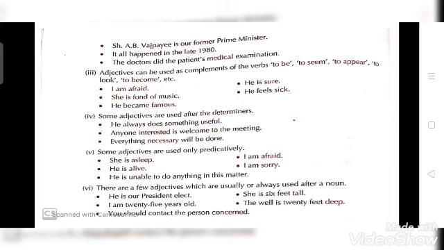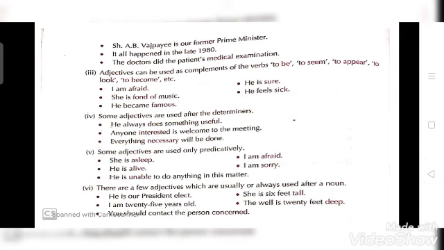Now the next point is some adjectives are used after the determiners. That means कुछ ऐसे adjectives होते हैं जो determiners के बाद यूज होते हैं. And what are determiners? I hope you all remember, you have studied in your previous classes.